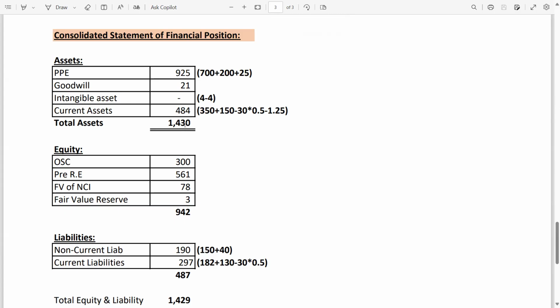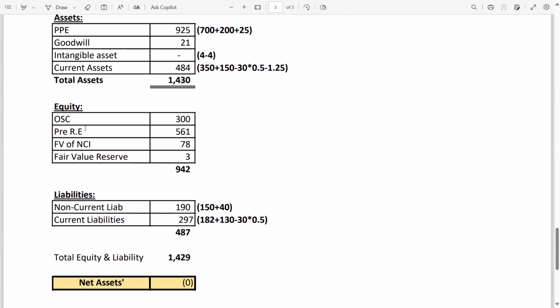So it's 1430. Now guys, equity. Ordinary share capital of parent company, because the subsidiary share capital we have already incorporated in step 1. So ordinary share capital of P company 300, parent retained earning 561 we just calculated in step 4. Fair value of NCI 78 we calculated in step 3.